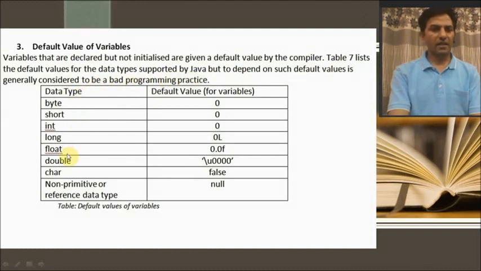Now here I have shown data types, and on the second side I have shown default values of the same. First one is byte, its default value is 0. Second one is short, its default value is 0. Third one is integer, its default value is also 0. Then for long data type, the value will be 0L, L is for long. Float is a decimal, so I'll use 0.0f. Double is 0.0d. Character is \u0000, boolean the value will be false, and for non-primitive or reference data types, the default value will be null.